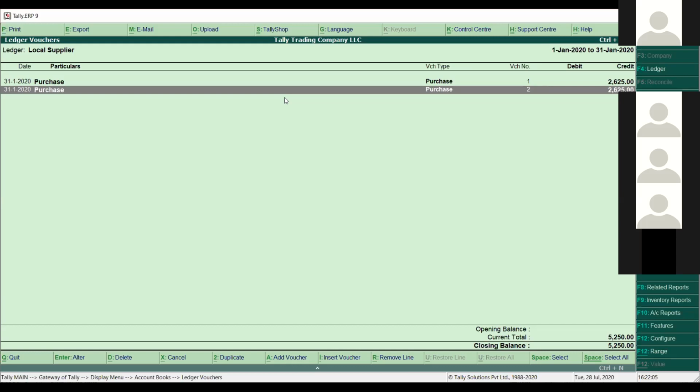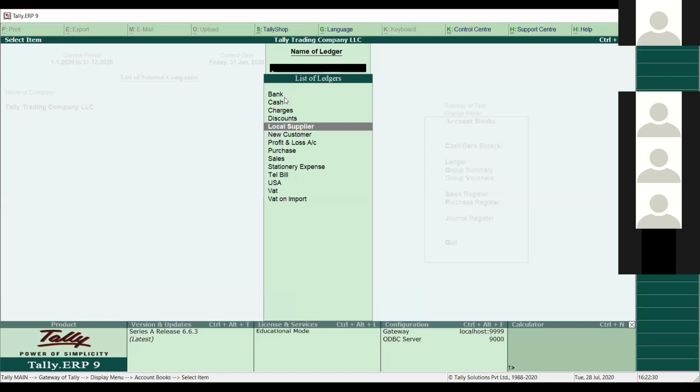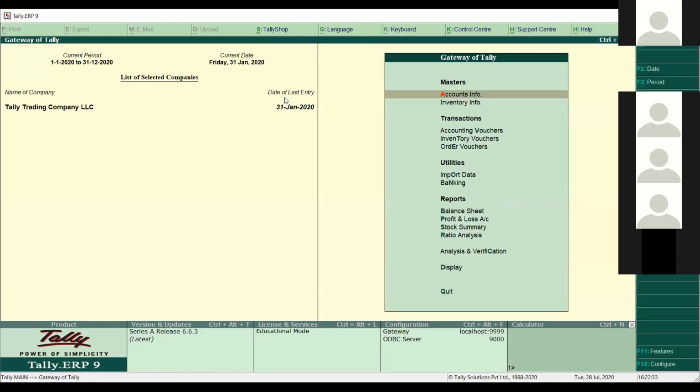Some people are complaining that once they make the purchase invoice, after that they are not able to make the goods receipt note. Actually, this is not the workflow of Tally. You have to work according to the Tally workflow if you want to use Tally in an effective way. First is the purchase order voucher, second is the goods receipt note, and third is the purchase invoice. Then you can give the payment. Payment is the next voucher to pay the supplier. So we will come back to our agenda.